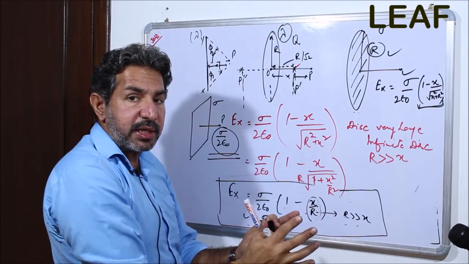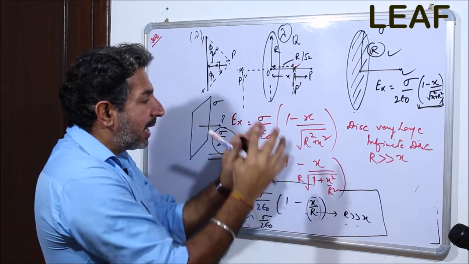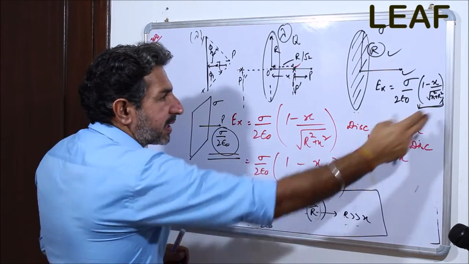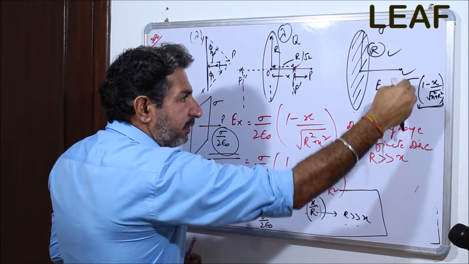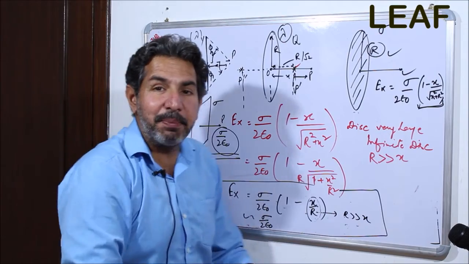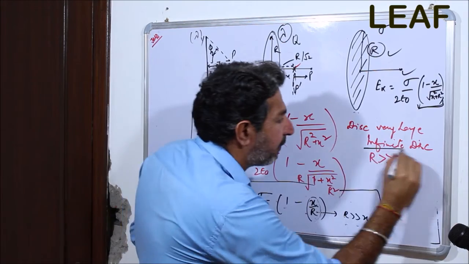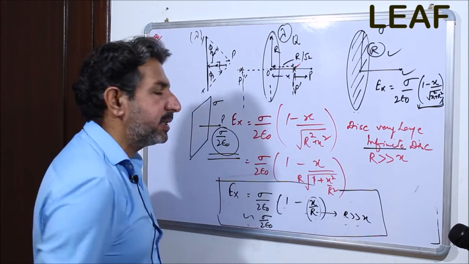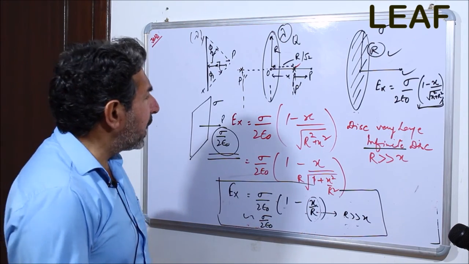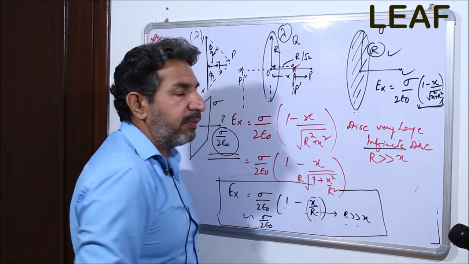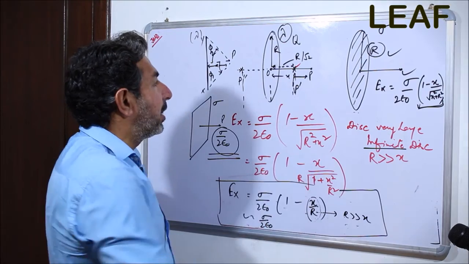For a defined radius, this expression is viable. But for a very large disk, for an infinite value of the radius, we are going to remove this complete segment and make it negligible, and we are just left with sigma by 2 epsilon naught. As simple as that. This is very important for you to understand: in case the word infinite comes in, you have to take all these things into consideration. Okay, so quickly, 1, 2 and 3, and we have worked out a bit of the sections in this particular article.